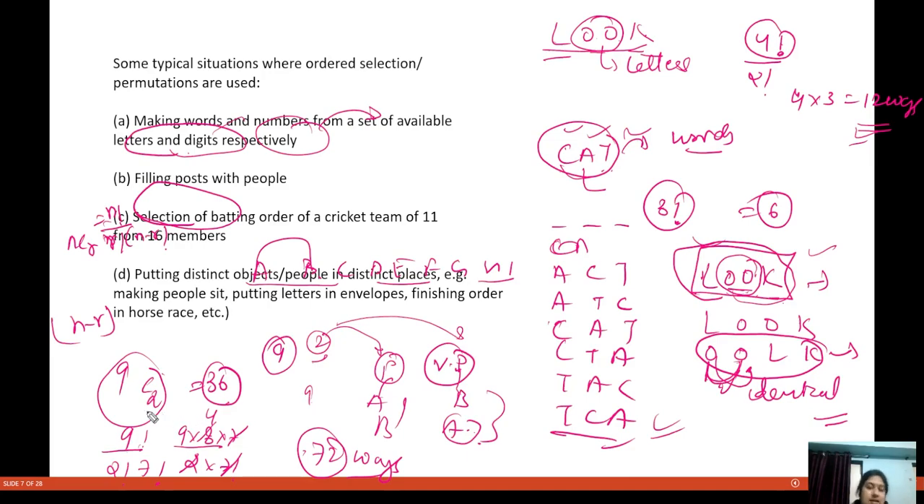Now see, this is similar. Here we can use the formula also: nPr, where n is 9 and r is 2. So you can do this in factorial 9 divided by factorial 7 ways, because nPr is equal to factorial n divided by factorial n minus r. So this becomes 9 into 8 into factorial 7 divided by factorial 7, and this becomes 72. That's all. So this is how you do these kinds of questions.